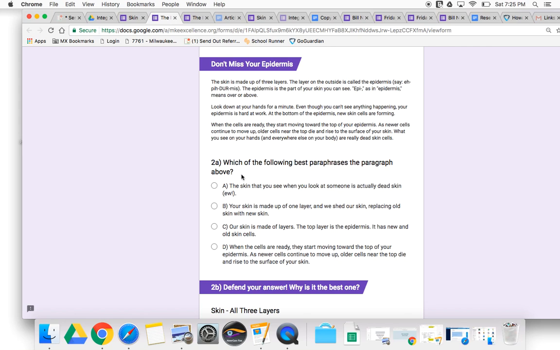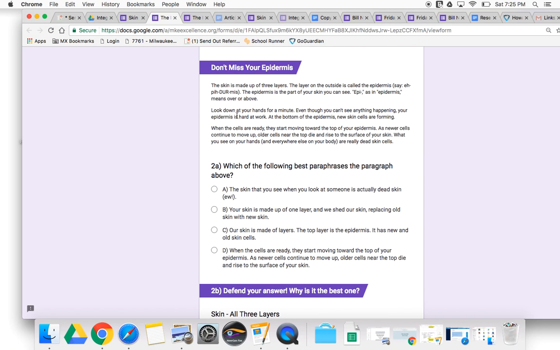So what about this one? 2A. Which of the following best paraphrases the passage above? Well, A, the skin that you see when you look at someone is actually dead skin. Ew. That's true, but this is obvious. Again, if you read this passage, it talks about other stuff, right? This is important, but this probably isn't the best way to paraphrase it, so I'm going to say it's not A.